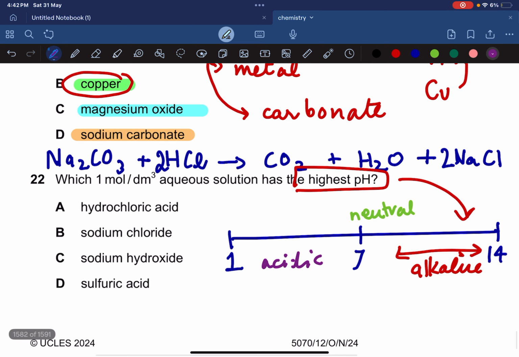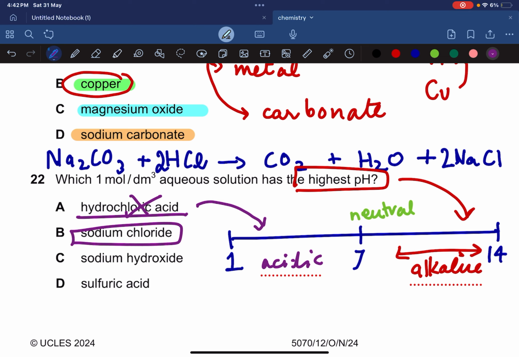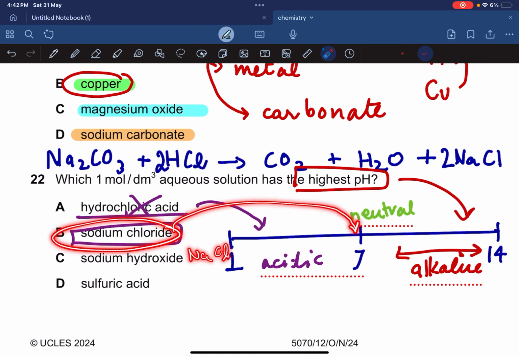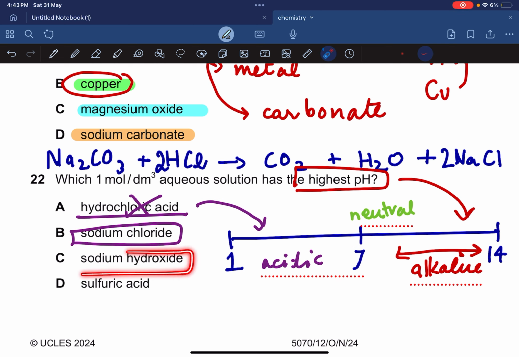HCl is probably going to have an acidic pH less than 7, so it cannot have a high pH. Sodium chloride: remember that salts have a neutral pH. Sodium chloride, NaCl, is a typical example of a salt, so it's going to have exactly a pH of 7 because salts are neutral. Sodium hydroxide is an alkali. That's a metal hydroxide. Metallic hydroxides are alkalis, or you can say they're bases, but because this base is soluble, soluble bases are called alkalis.